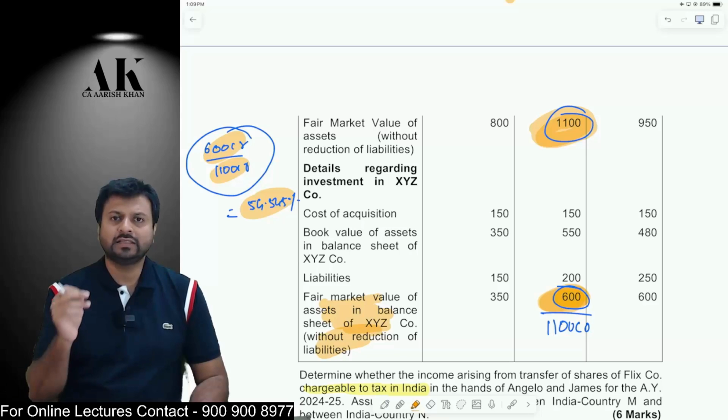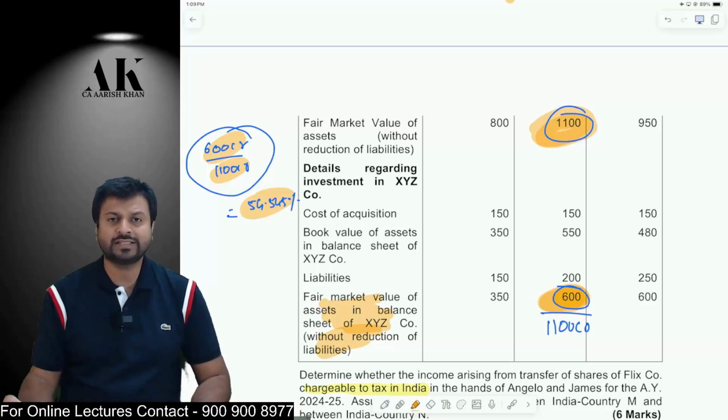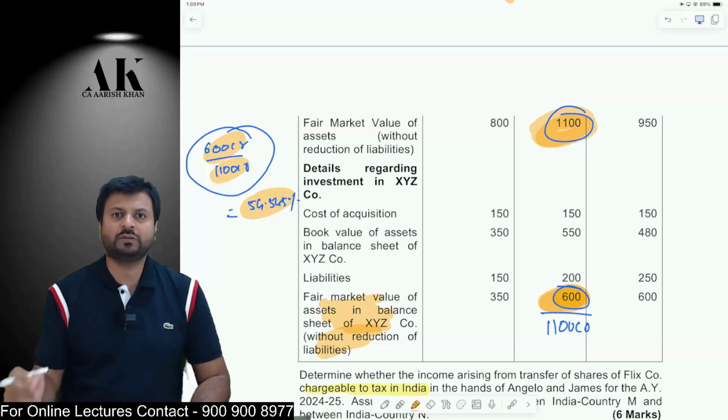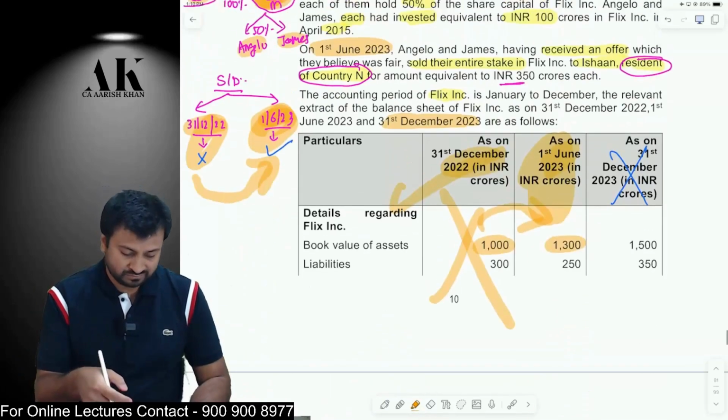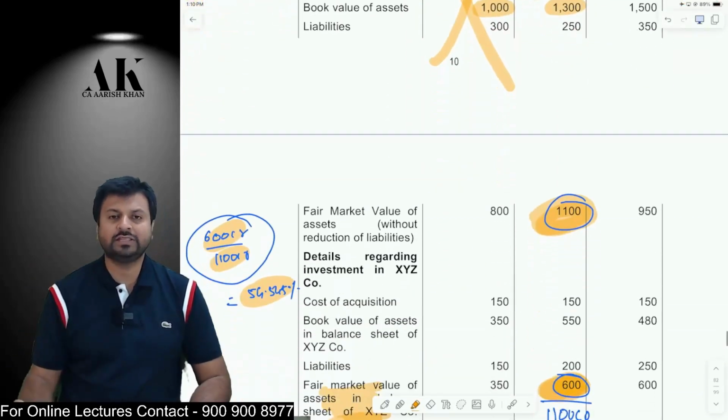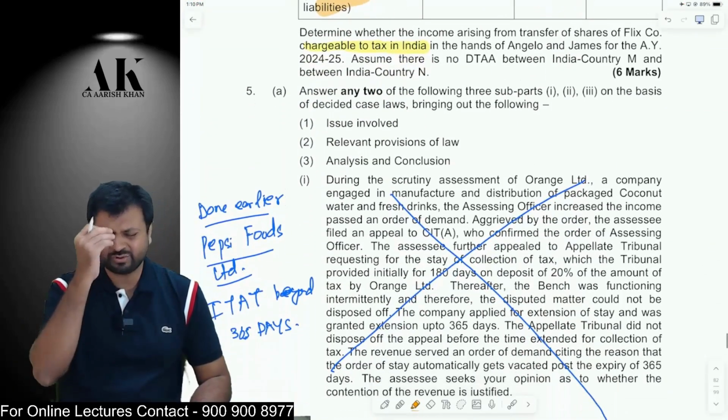of the total assets. Therefore, the shares of Flix Inc. derive their value substantially from assets located in India, and therefore, whenever Angelo and James sell the shares, they will be liable for capital gains in India. So this is how we have done a similar question in the class.